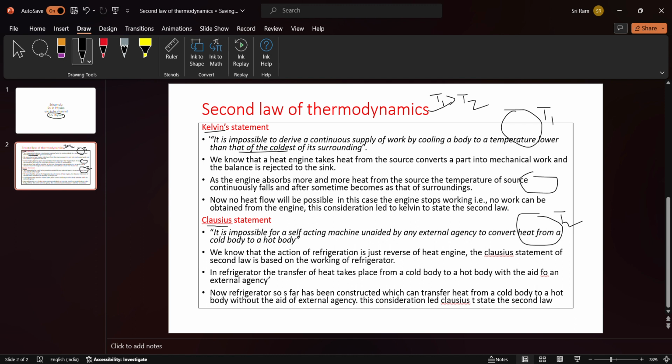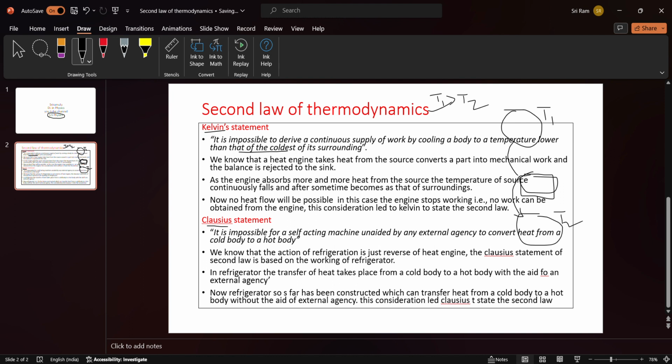What will the Carnot engine do? The working substance receives heat energy from the source, and a part of it is converted into work, and the remaining heat is rejected to the sink. Rejected means it gives to the sink. All right, so like this it works.